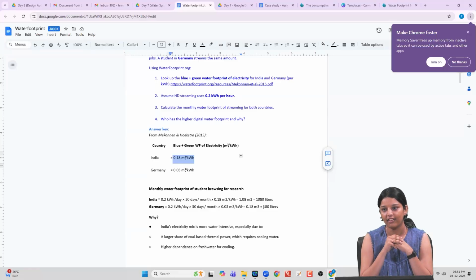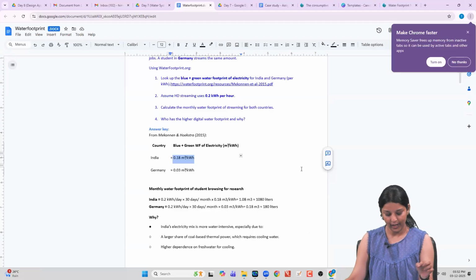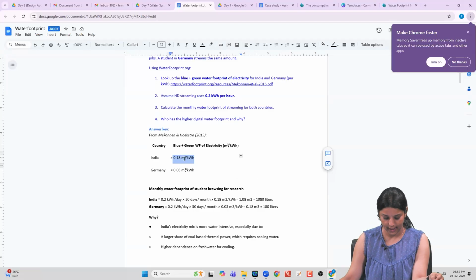Why not gray? We were seeing yesterday what green water footprint means, what blue would mean, what gray would mean. So why did we account for green, and why for blue, and why not for gray? Green, we were discussing yesterday, would be associated with agricultural produce, because we also were thinking of electricity being produced from biomass. So here we have 0.18 meter cube of water being consumed for every kilowatt hour of electricity generated in India, whereas in Germany it's almost 0.03 meter cube per kilowatt hour.